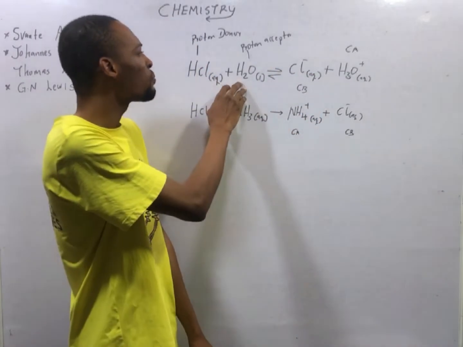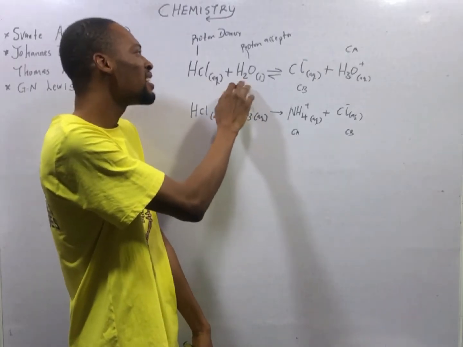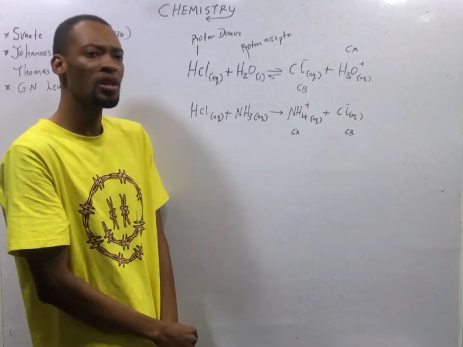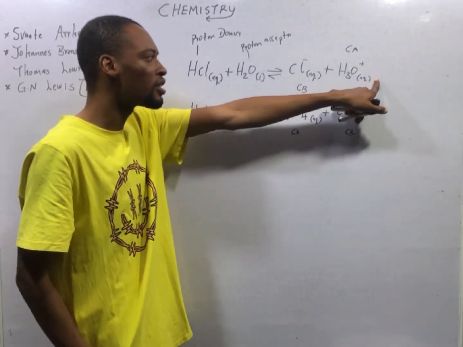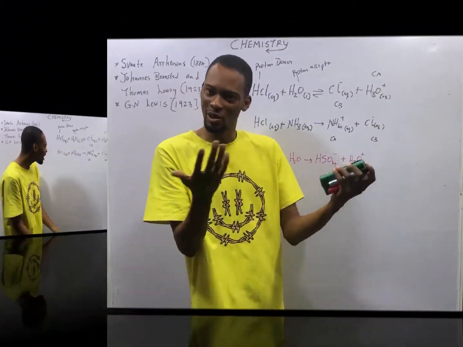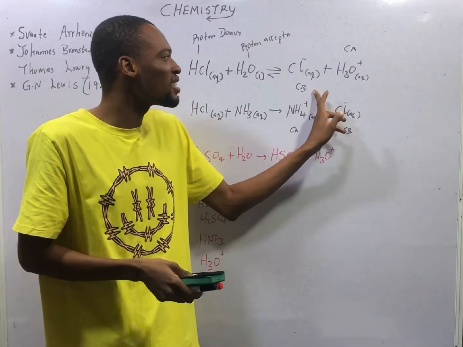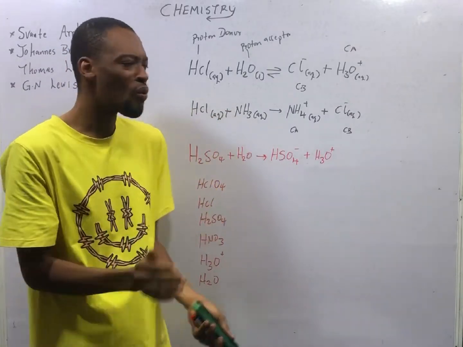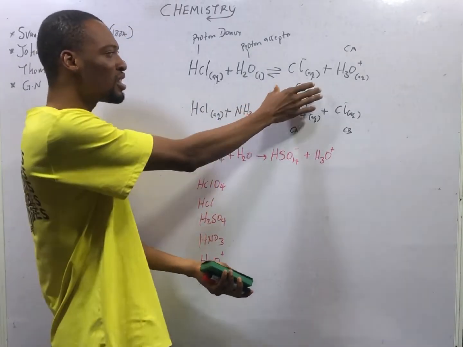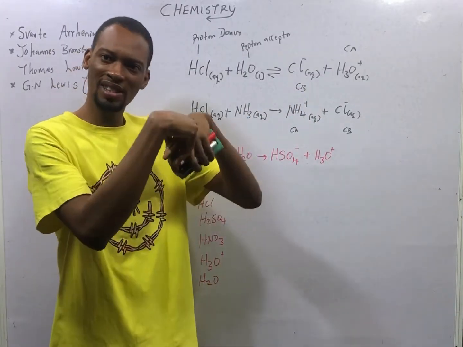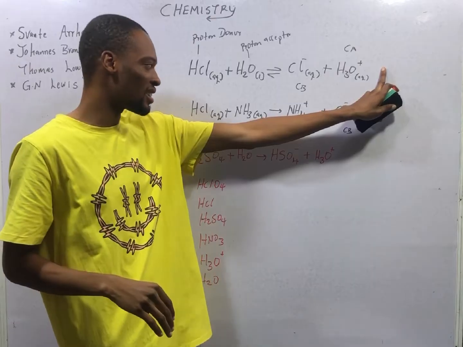Now, this is the proton acceptor. This base, water, accepts a proton. After accepting a proton, the result is H3O plus, and this is referred to as the conjugate acid. Now, in summary, conjugate base relates to acid. When an acid donates a proton, what is remaining is the conjugate base. And when a base accepts a proton, the result is the conjugate acid.